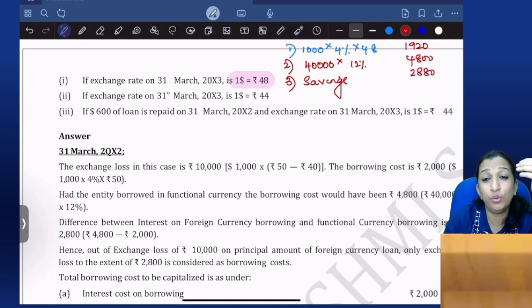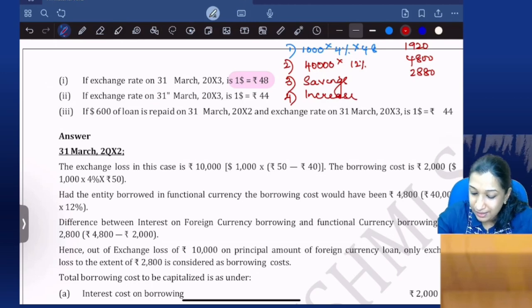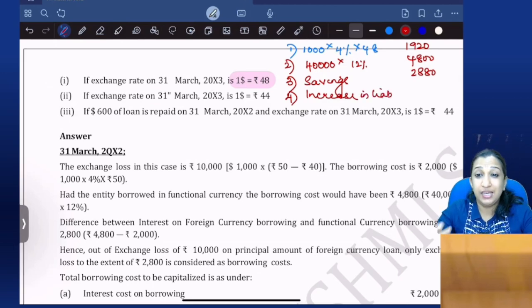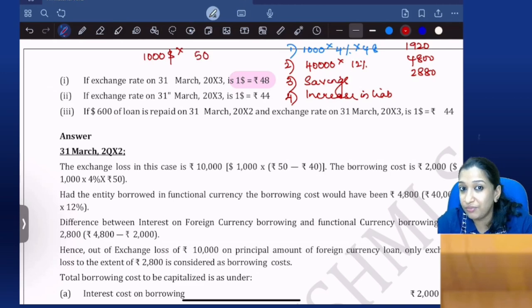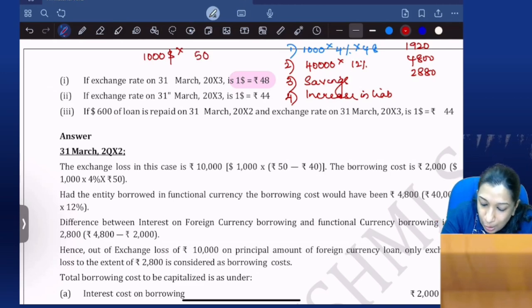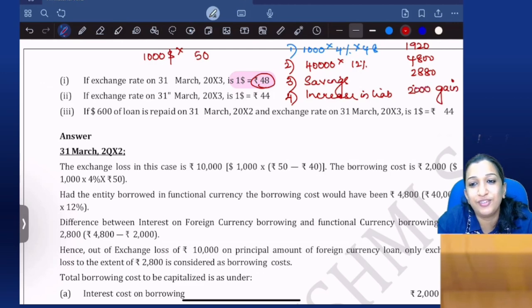Okay. Now, 4. Increase in liability. Subsequently, in the second year, I check the increase in liability. Last year, my liability was reported at $1,000 into 50. Yes or no? Now it is 48. So it is not an increase in liability. It is an exchange gain of 2,000. Yes or no? It is a gain.